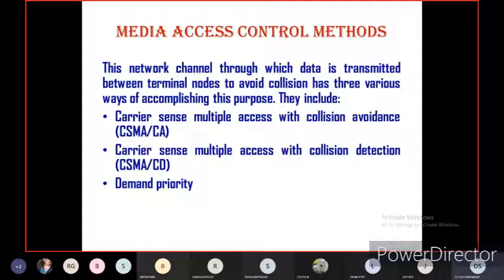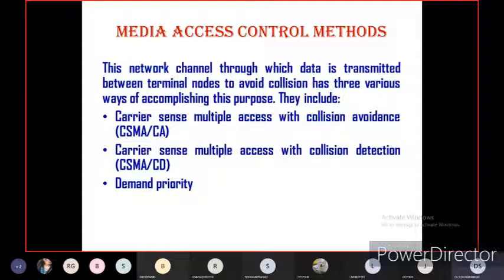Along with Z transmitter, X and Y devices are ready to send the data. Then the priority will be given to whichever system comes first for transmitting the data. That is called demand priority. This policy is available in both local area networks as well as wide area networks. If they follow the procedure of demand priority, data collision will definitely be avoided and detected.